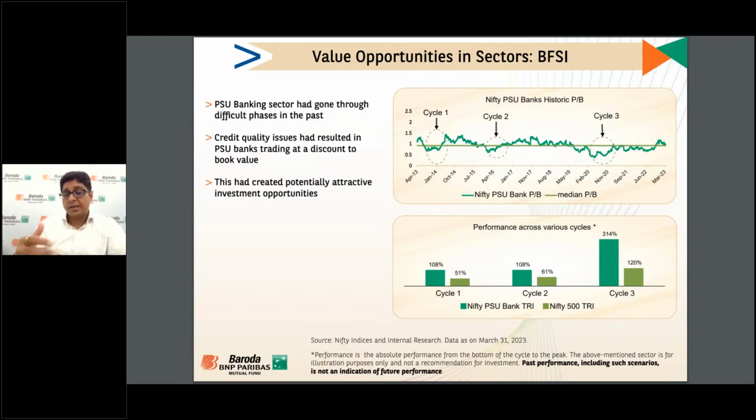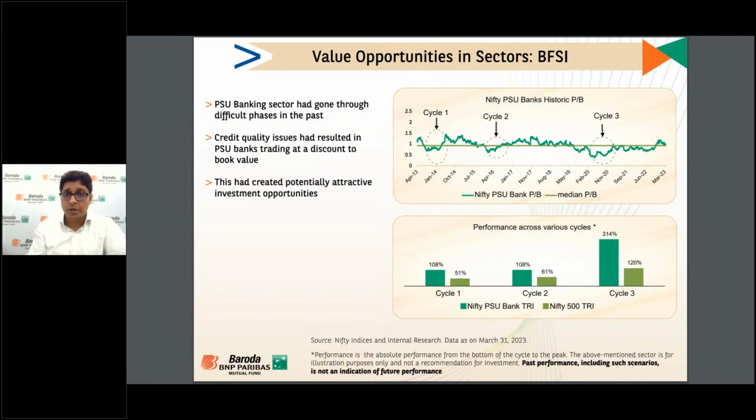And based on that expectation, in 3 cycles, this has traded below their long-term average. They have traded much below their long-term weighted average valuation. So, the median PB was somewhere less than 1, and they were trading at 0.5, 0.6 kind of. But every time, if you look at that cycle, the return was much higher in every cycle compared to the Nifty 500 TRI.